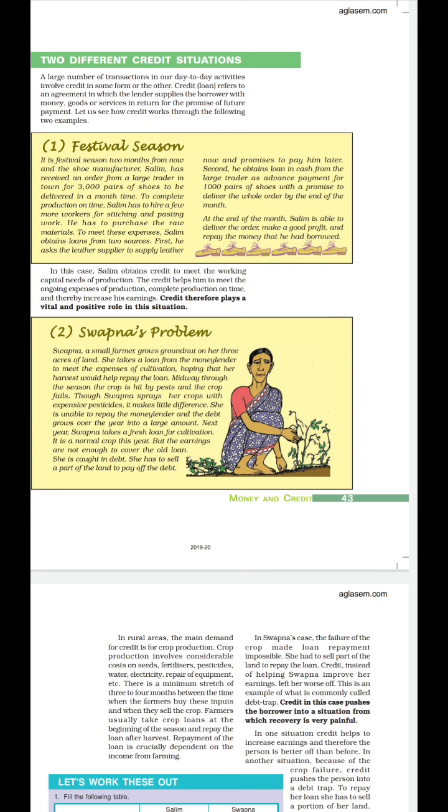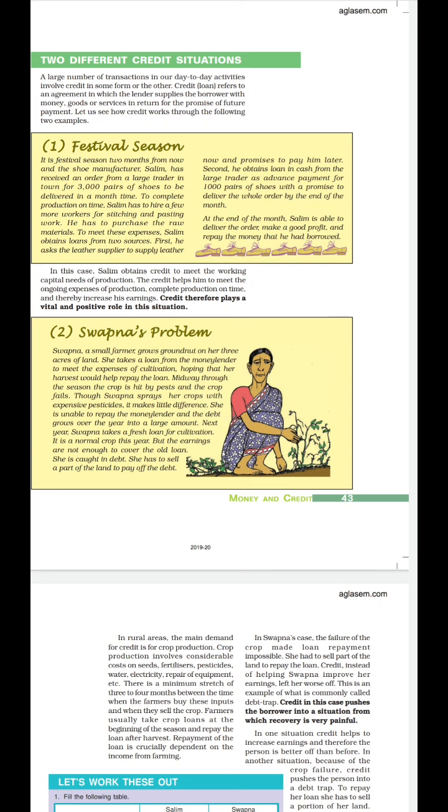But due to bad weather conditions and flood, her crop fails and she is unable to repay the money lender, or she is unable to pay back the money to the money lender. And the debt grows over the year into a large amount and she has to sell part of the land to pay off the debt.